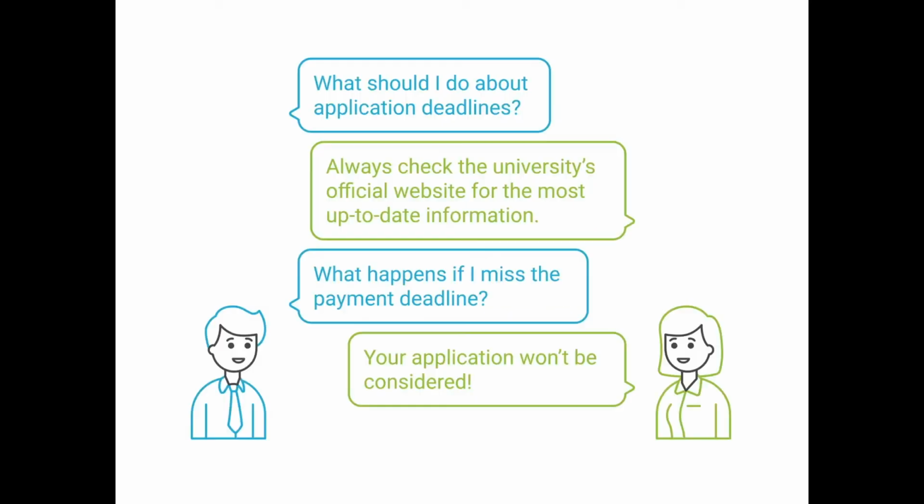So what about the deadline? Application deadlines can vary depending on the program that you are applying for, so always check the university's official website for the most up-to-date information. What happens if I miss the payment deadline? Your application won't be considered. So make sure you are up to date with all the information.